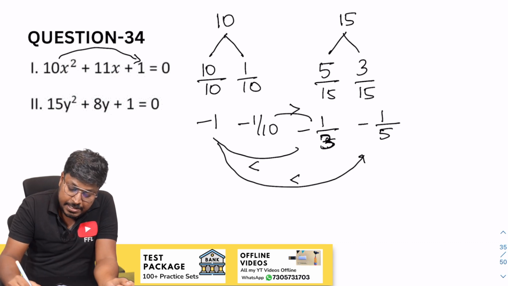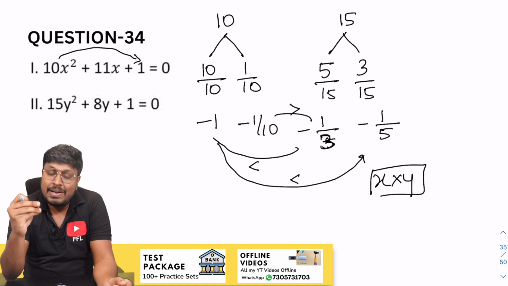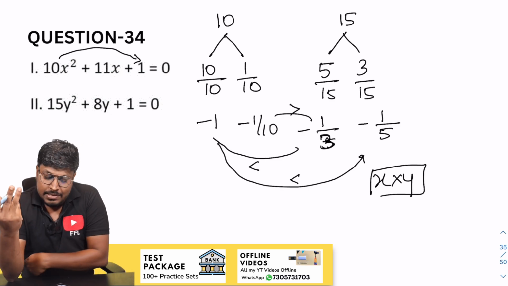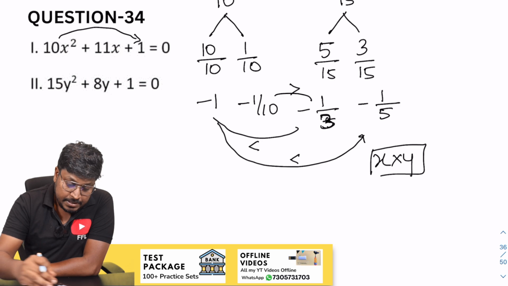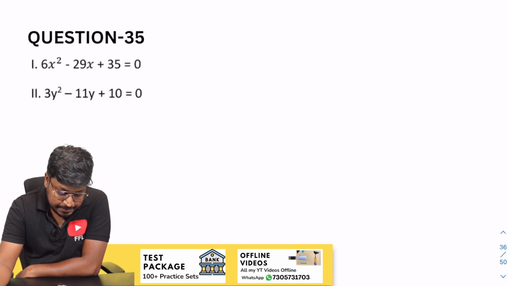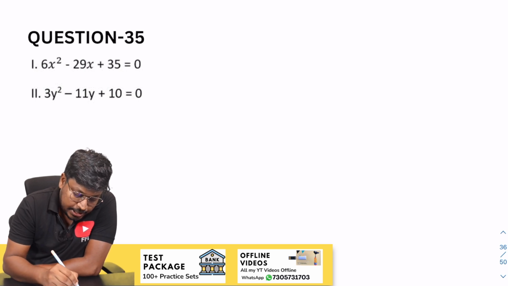Yes, the answer cannot be established. Because in two value comparisons x is less than, and in one value comparison x is greater than, so we can definitely say that the answer will be relationship cannot be established, right? So the answer for question number 34 is cannot be established.